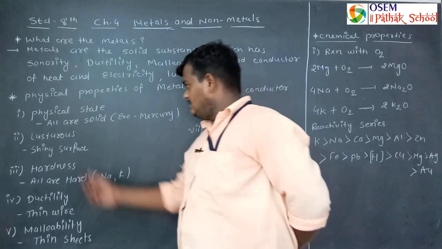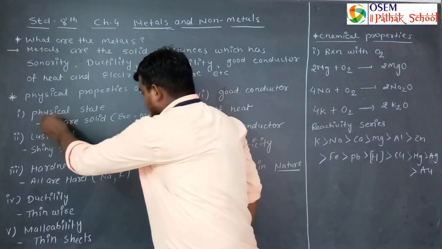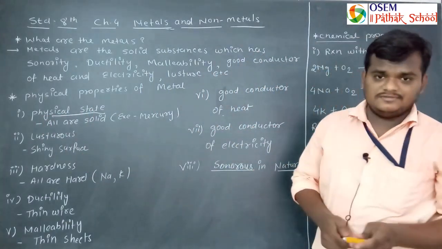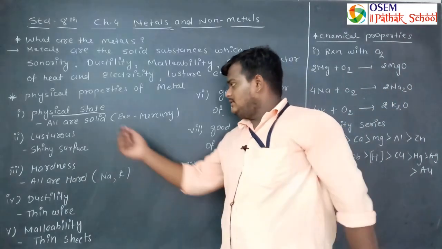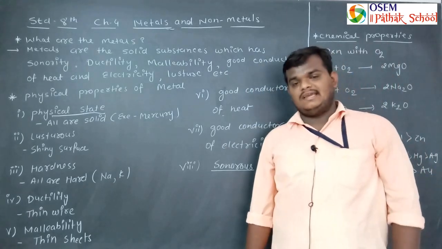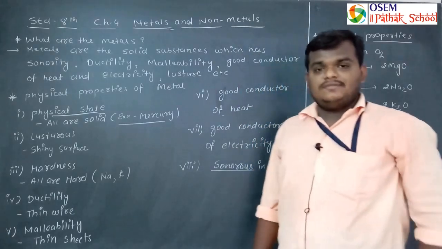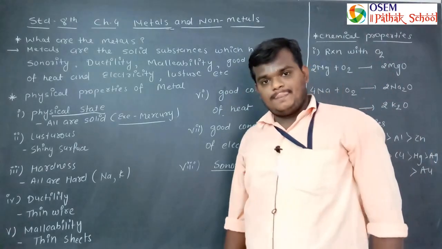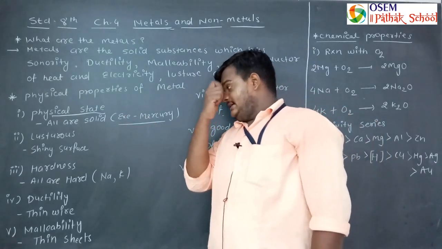So first of all, the physical state of the metal. All the metals which are available in our environment, in our current market, are available in solid form. But there is an exception, and it is mercury. Mercury is available in liquid form at room temperature. So this is all about the physical state.